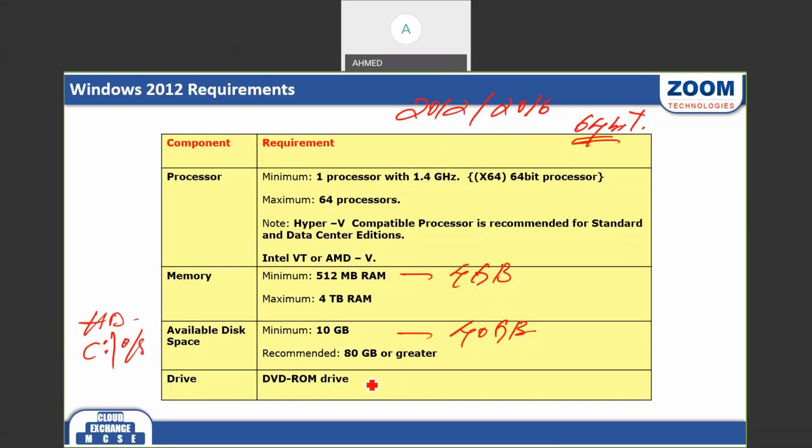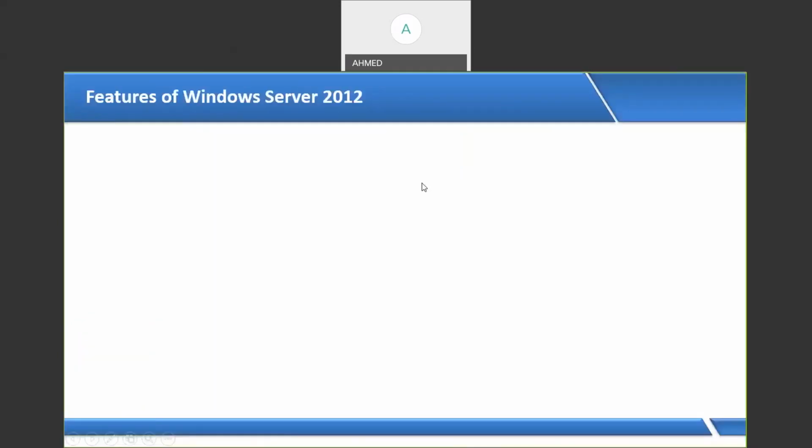You can install the OS by using a DVD, or you can install the OS by using USB also. And installation of the OS is very easy here, like how we install Windows 10. If anyone knows the Windows 10 or Windows 8 installation, the same procedure we have to follow to install this 2012 server operating system also. In the 2012 server operating system, we have so many features. As administrators, we have to know all these features. This 2012 server operating system is available in 64-bit. The installation is very easy, and it takes 25 minutes to install.